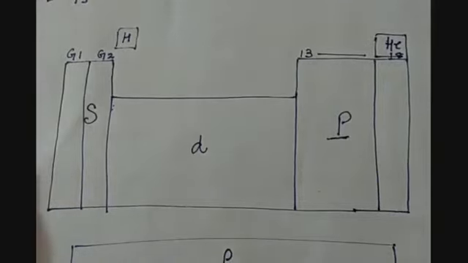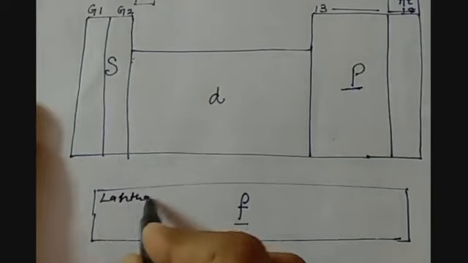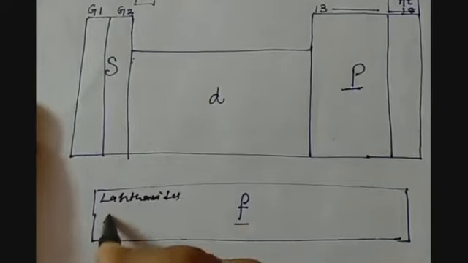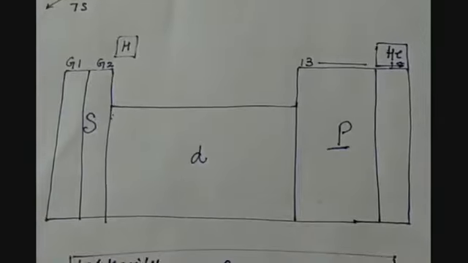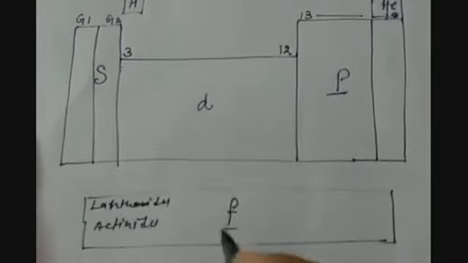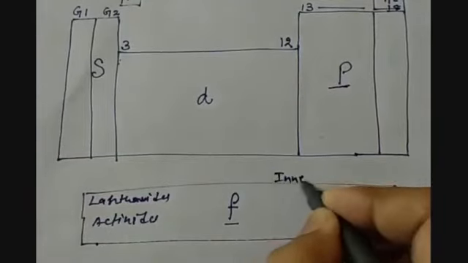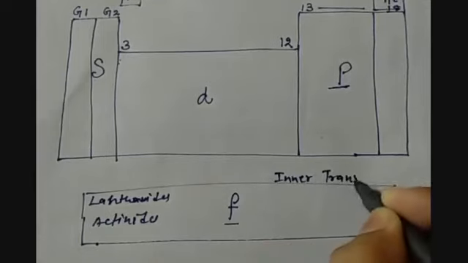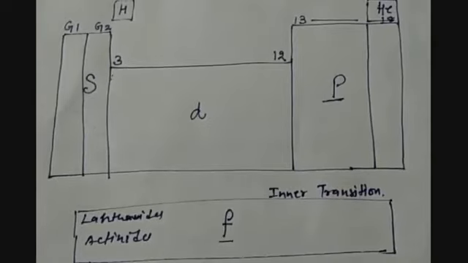The f block has lanthanides and actinoids. The d block has transition elements from group number 3 to 12. These are also part of group 3, in the 6th and 7th periods, but they are called inner transition elements. I have already told you why they are called inner transition elements.